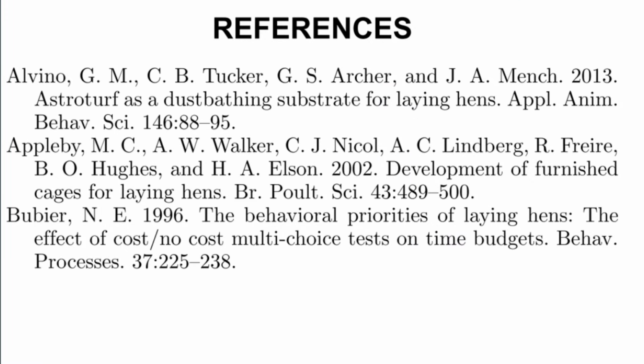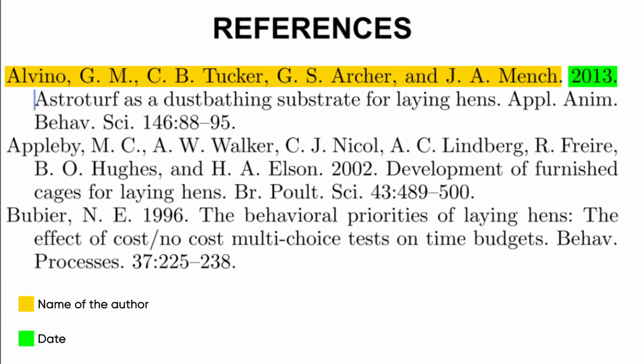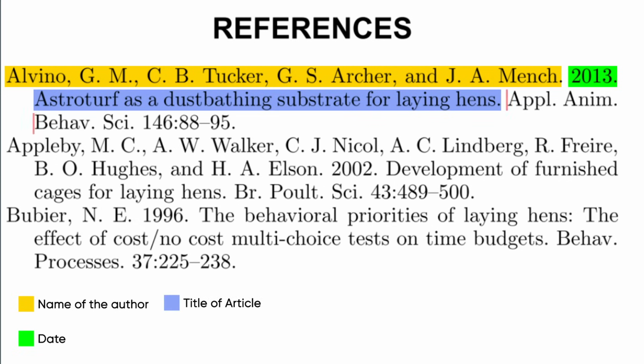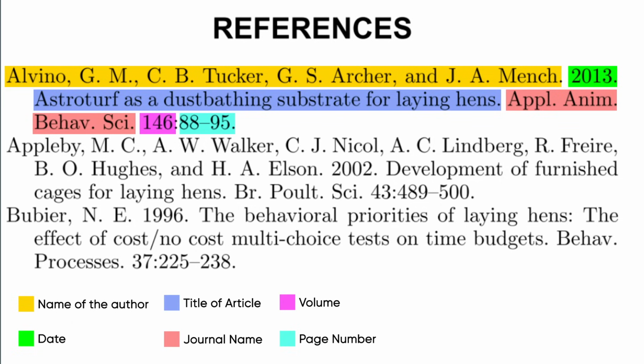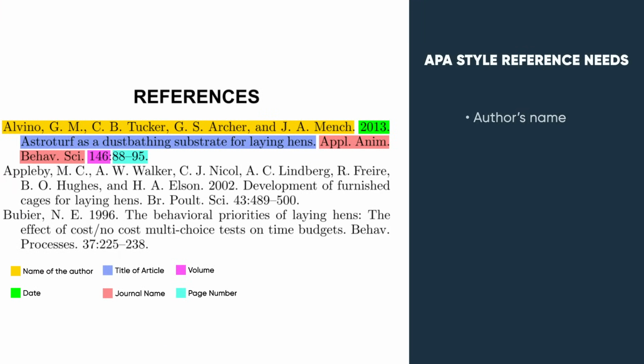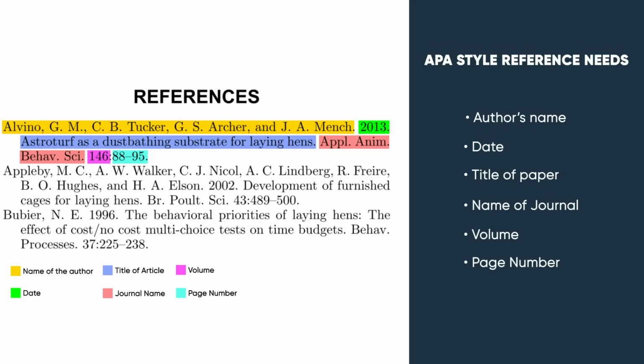Let's look at this reference from APA style closely. From here to here is the names of authors. This is the date. This is the title of the article. This is the journal name. This is the volume and this is the page number. So in APA style, you need the author's name, date, title of paper, name of journal, volume and page number. There will be some changes when you reference websites, books and other documents. For details, click the video in the I button. Remember that all the references in APA format are organized alphabetically, as you can see here.